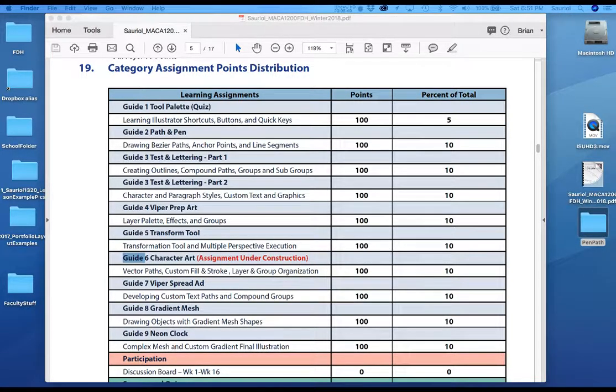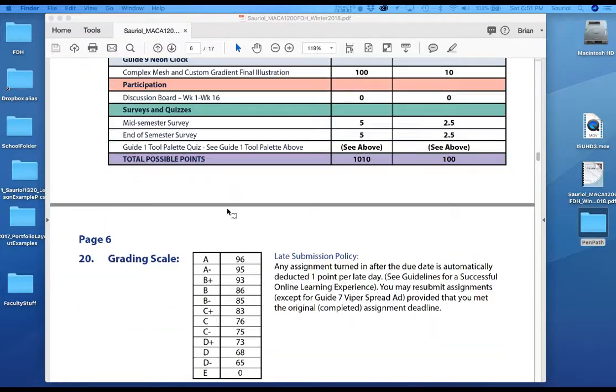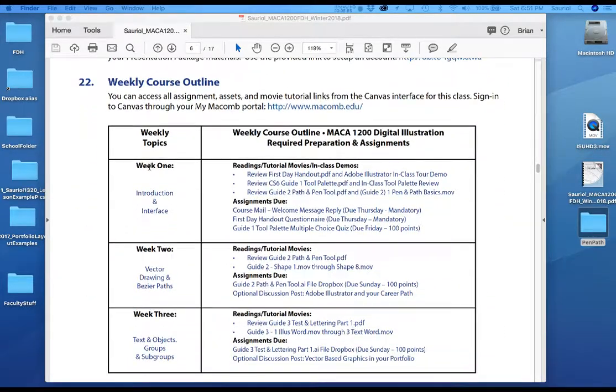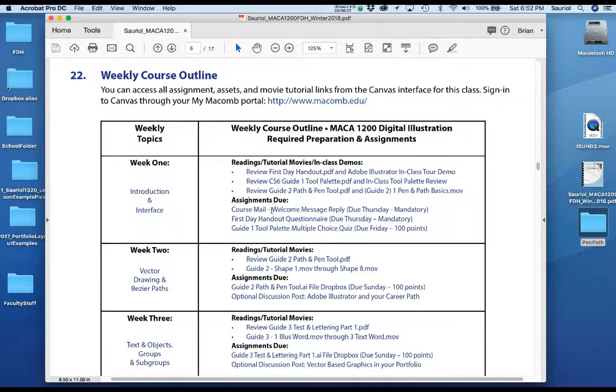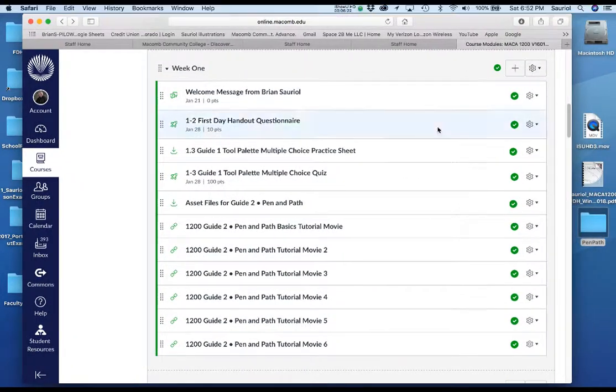Let me advance this here to the weekly assignment guides. So in week 1, you have the duties you're supposed to read or review. You have the assignments that are due. Let me zoom in. This says for week 1, I want you to reply to the welcome message. I also want you to do the first day handout questionnaire and the guide 1 tool palette test. Okay, that's week 1. So let's go over to here in the Canvas week 1 and let's see, here is the tool palette practice sheet. When you're done with the practice sheet, go ahead and take the tool palette quiz.